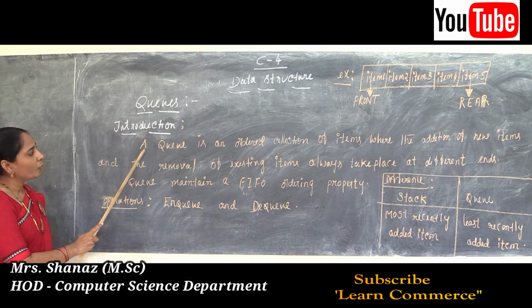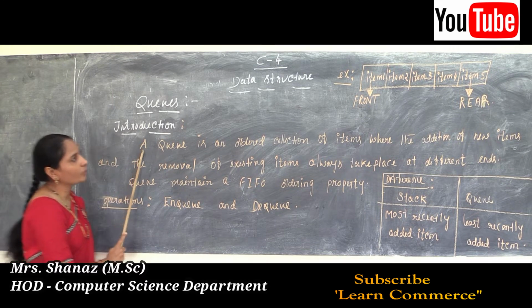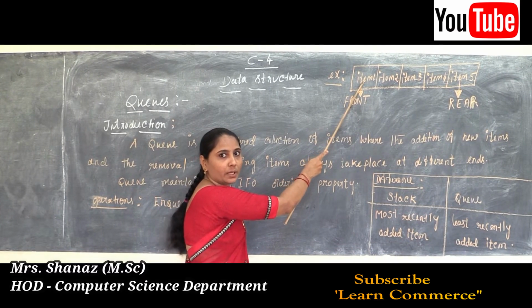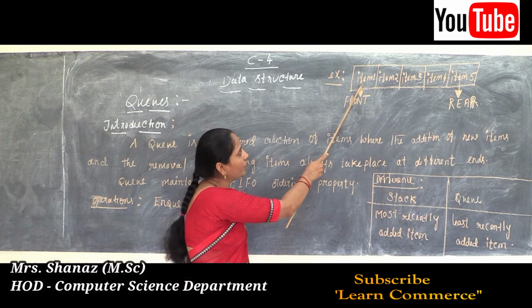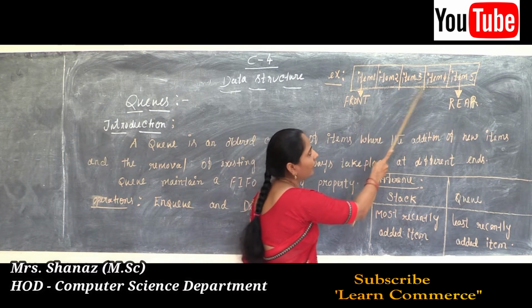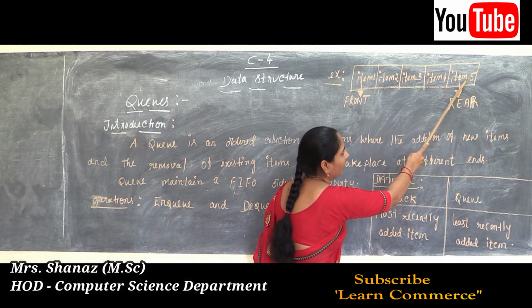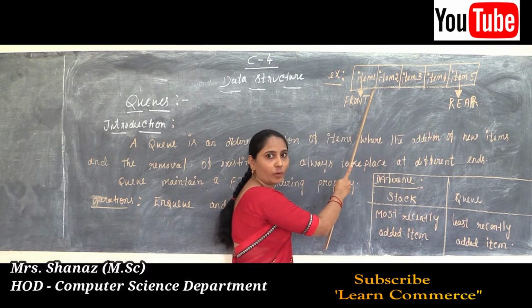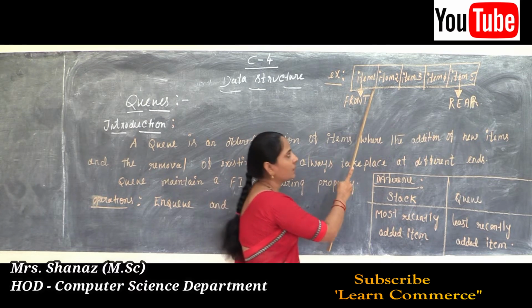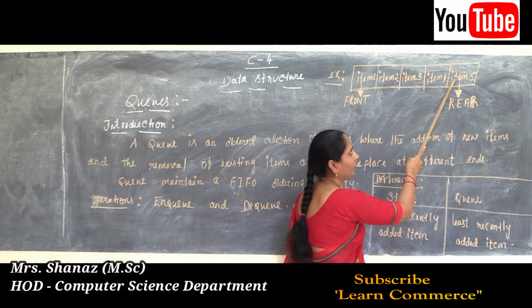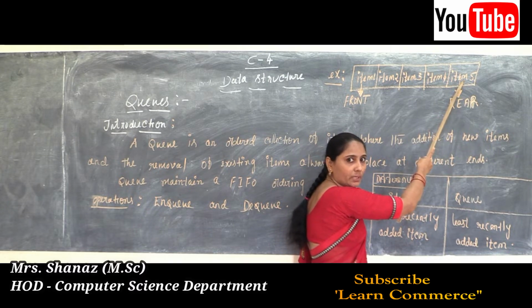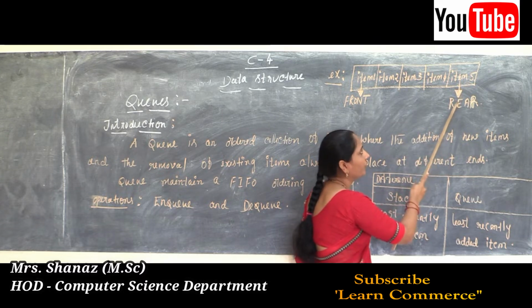For this meaning we can use one example. It is an ordered collection of items. Here the collection of items is item 1, item 2, item 3, item 4, item 5. In this ordered collection, I want to insert one new item. The last item is item 5, so I am going to insert the new one at the back of the queue.